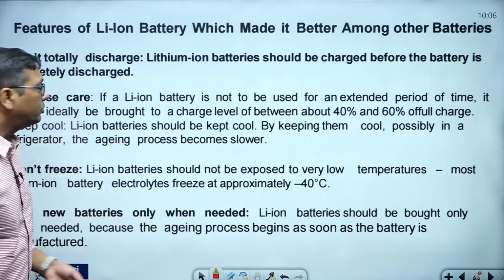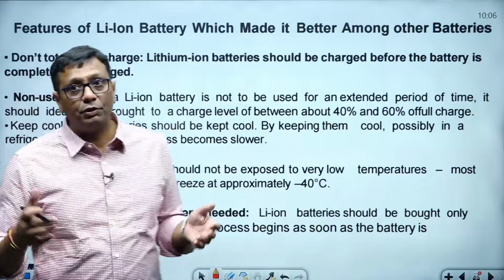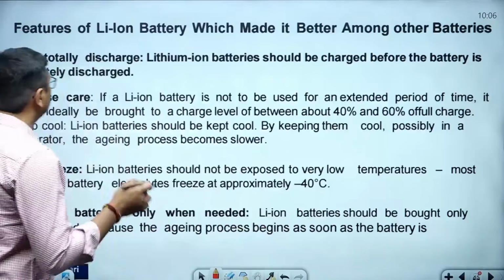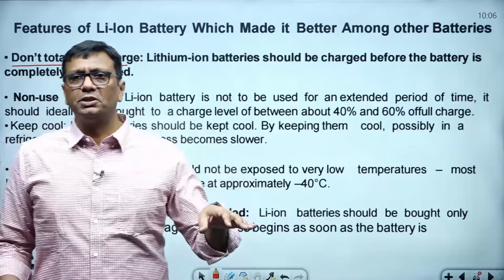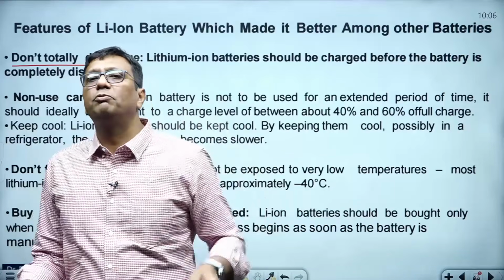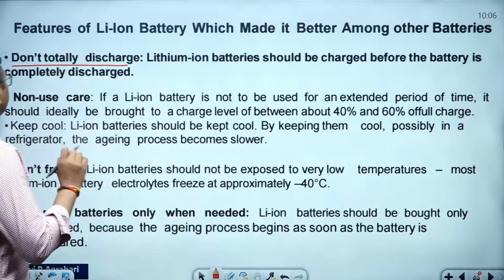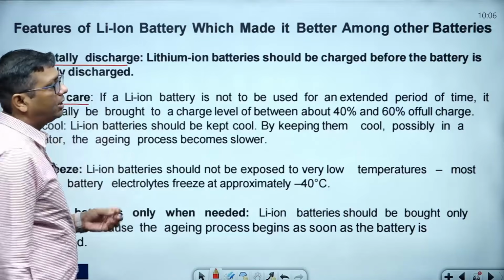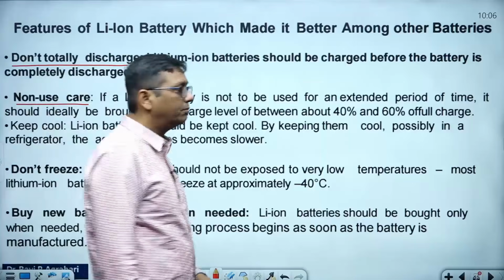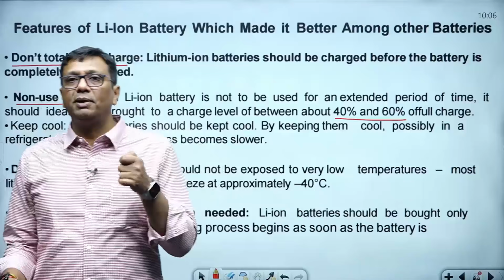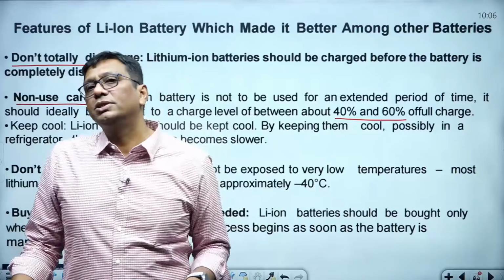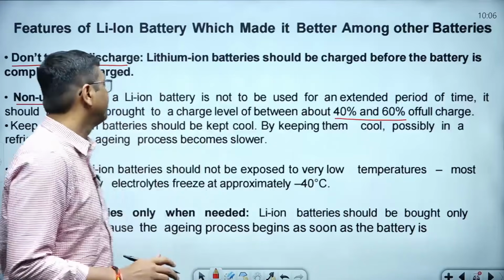There are some suggestions for all of you if you want to use your battery for a longer duration. You should never fully discharge your battery. Even when your battery is left at around 20%, you should put your phone on charging again. The second thing, guys, non-use care. If you are not using your phone and it is going to be off, at least 40 to 60% battery should be there. That's why, if you are going to buy a new battery, 40 to 60% charge should be left in the battery.